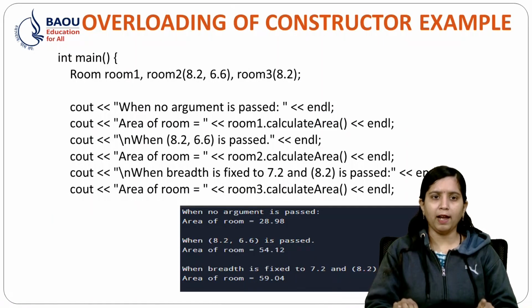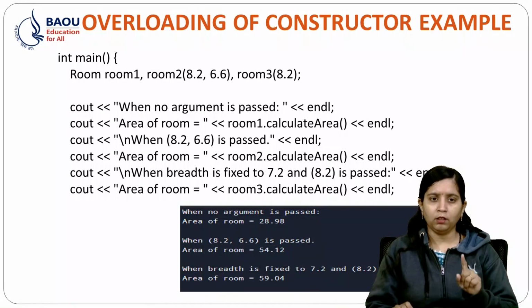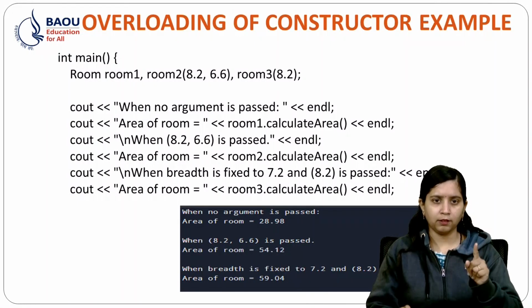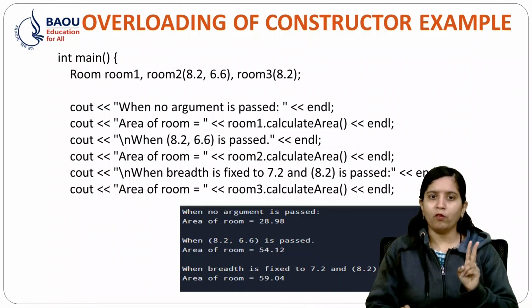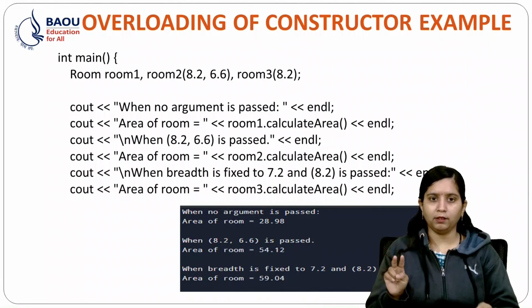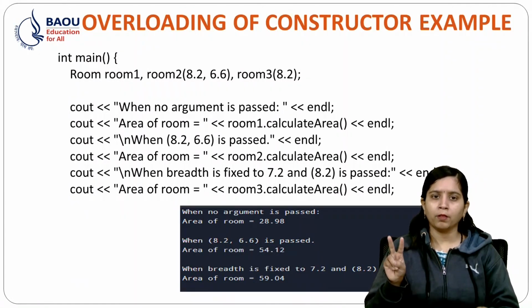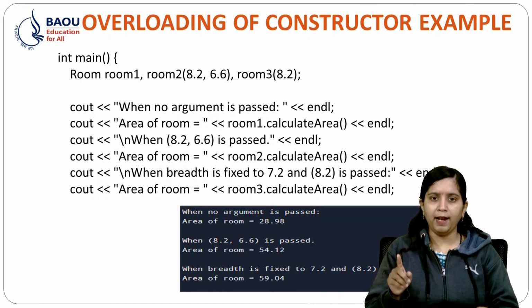Here I have taken room1, for which my default constructor is used. Now room2, which has two parameters, 8.2 and 6.6. This will call my parameterized constructor with two parameters, and room3 will call my parameterized constructor with one parameter.